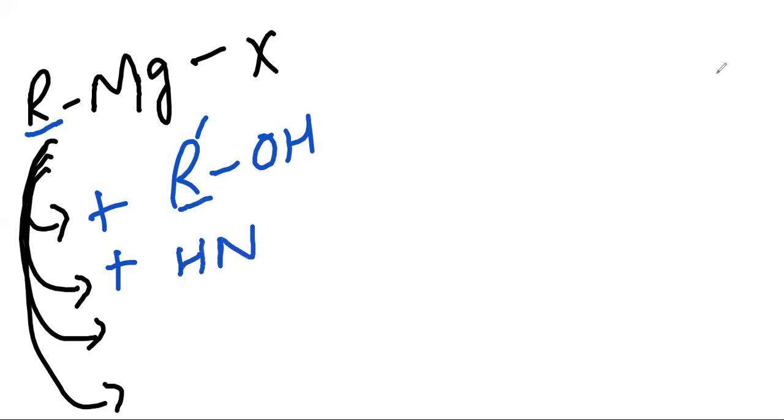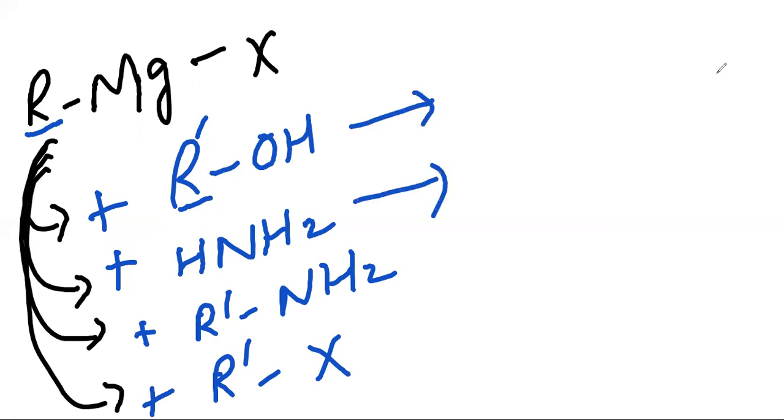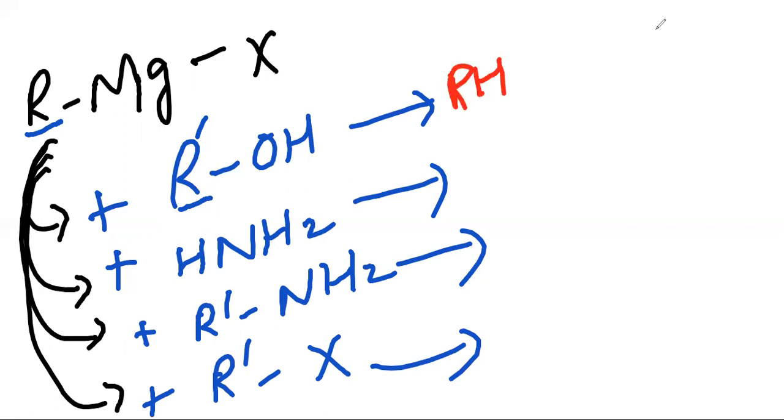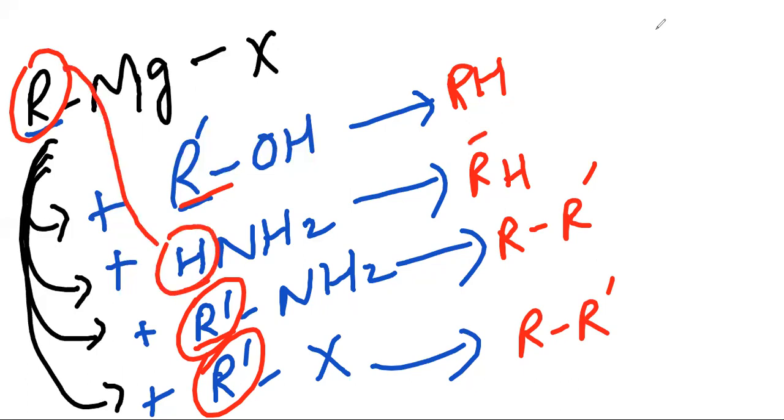And if I am reacting it with amino, or radical with amino functional group, or like this with alkyl halides, so what we are getting is R with H. But now with R dash, this R dash and this R combine. In the previous ones, H is getting combined with R. And in this also the same.